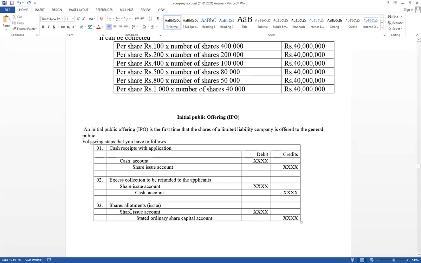For the rest, what do we do? Shares are issued. Shares allotment. Therefore this is the step you have to apply from the business point of view.